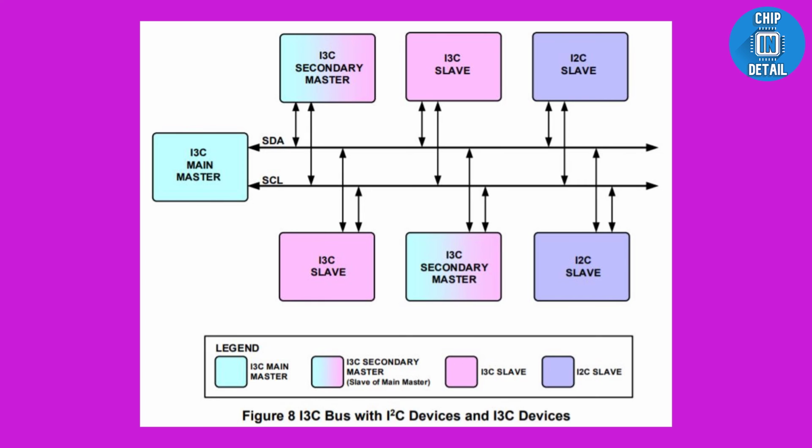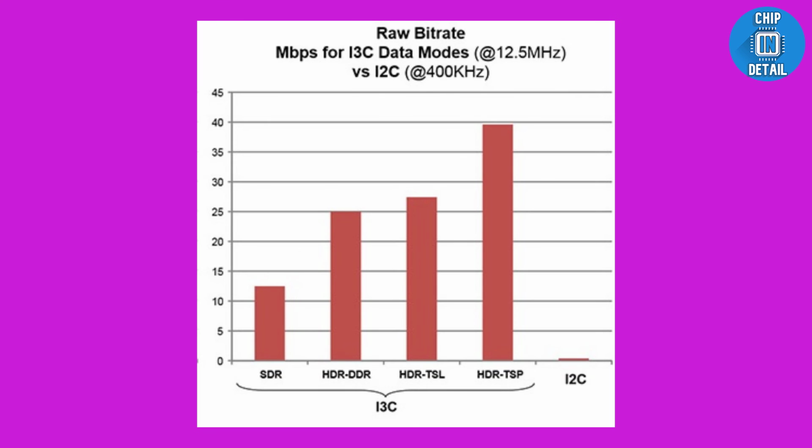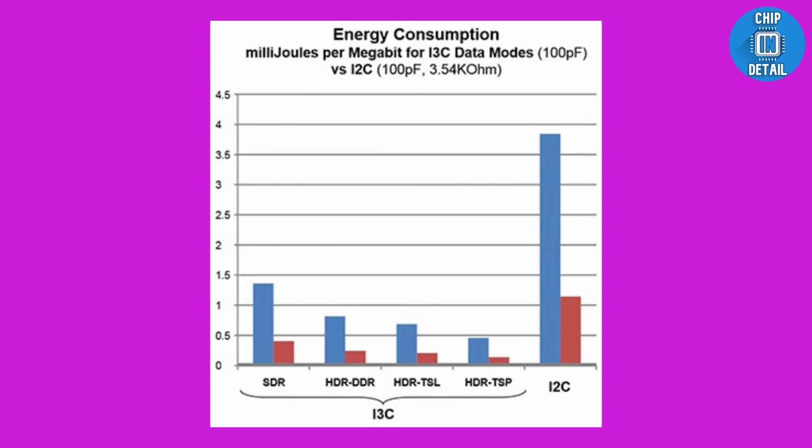I3C is backward compatible with I2C devices. This backward compatibility allows one to connect a mix of I2C and I3C devices on the same bus. I2C supports a limited range of speeds with a maximum of 400 kilobits per second. I3C improves on this by providing a raw bitrate of 12.5 megabits per second. Furthermore, since I3C is using strong pull-up with push-pull mode for transactions, it gives high speed rate with power efficiency.